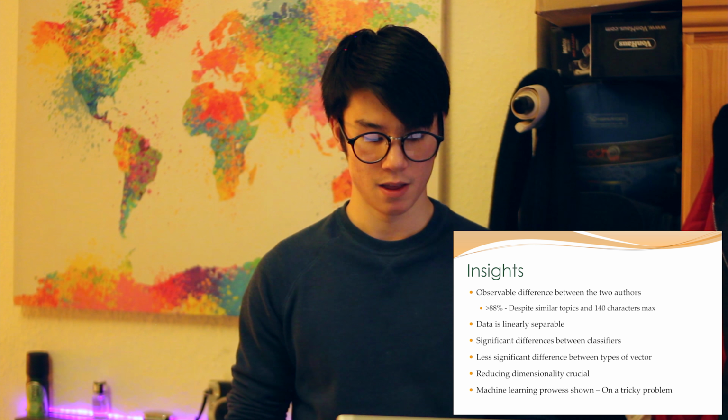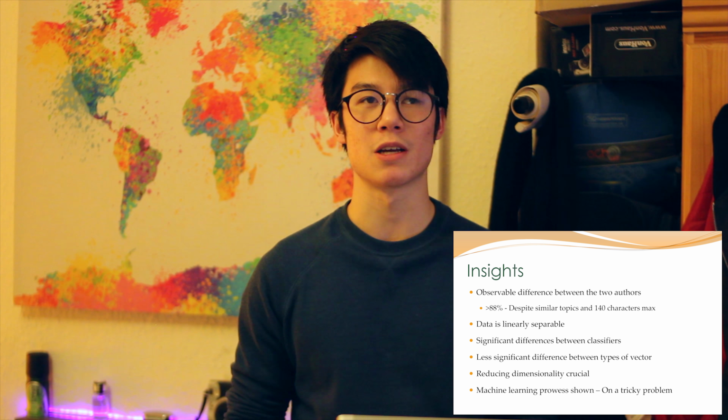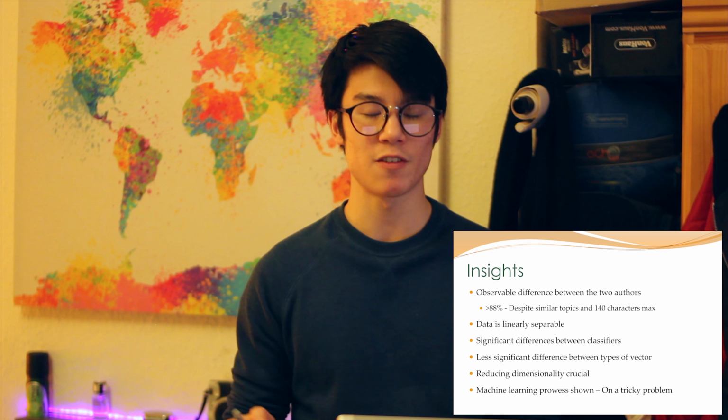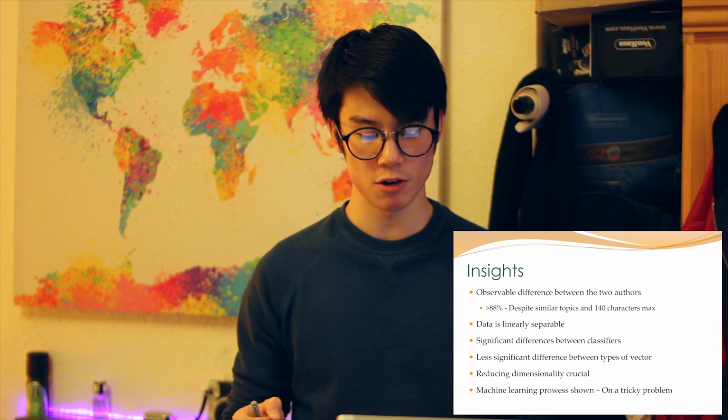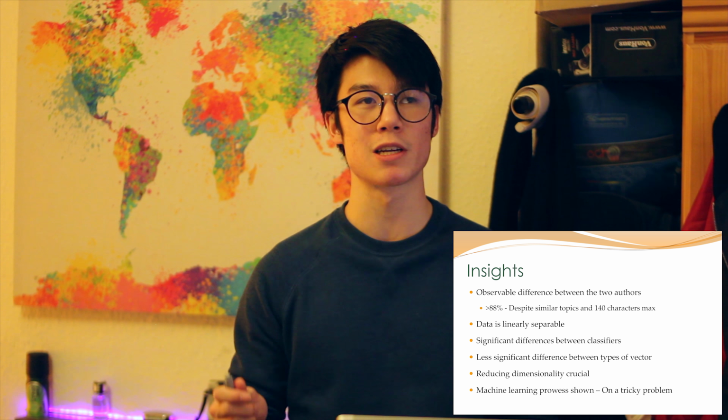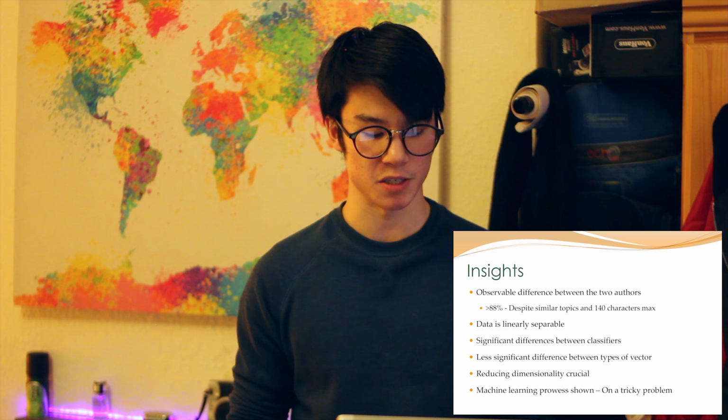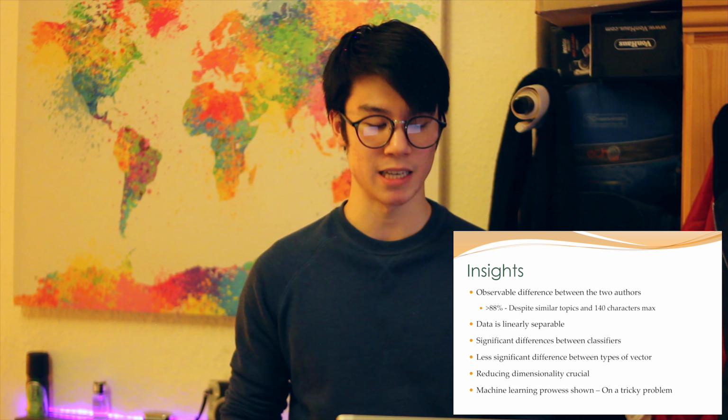The insights I've gained over this project have been numerous. I can say that there's an observable difference between the 2 authors, which I've been able to expose to over 88% accuracy. We can say that the data is most likely linearly separable, as we can see that there's no significant difference between the multi-layer perceptron and the logistic regression. This shows us that more layers are not effective in increasing accuracy. We can also say that the classifier has a bigger effect than the feature vector.